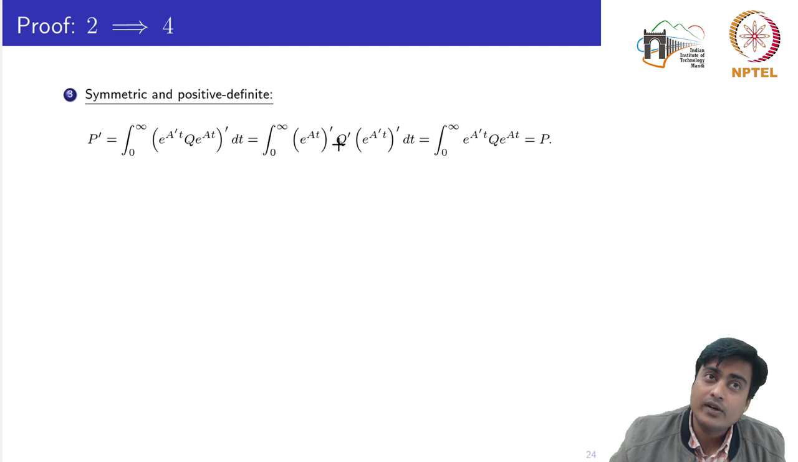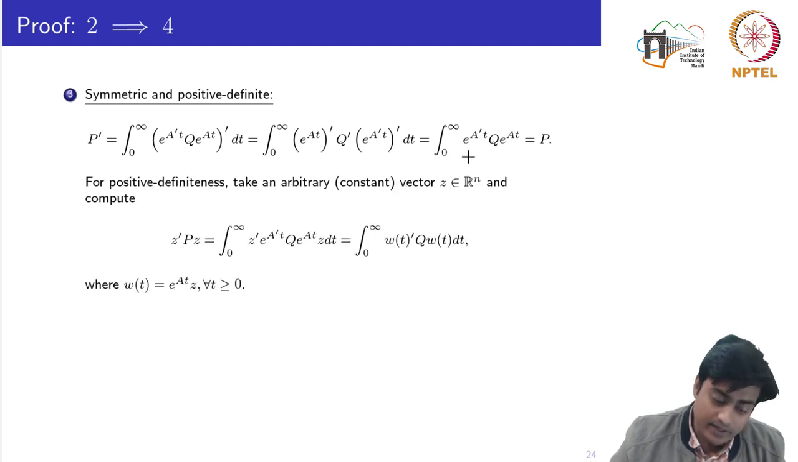Q is a given symmetric matrix, so we know that Q transpose is equal to Q. I can replace this Q transpose by Q, and the A transpose would nullify. So I can write this e to the power A t. If you notice, this in fact becomes equal to P. So we have verified that P is a symmetric matrix.